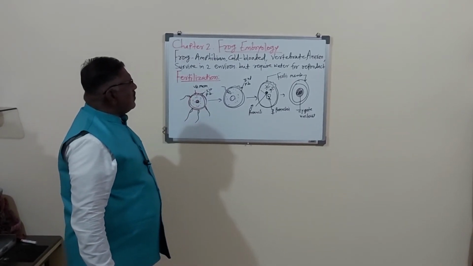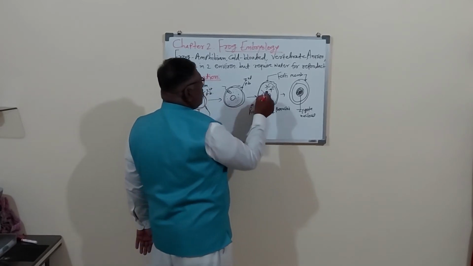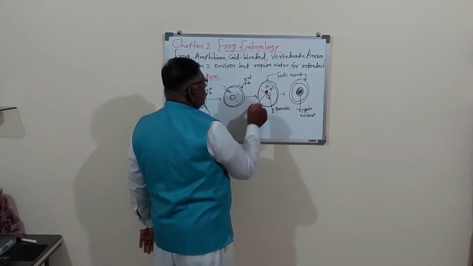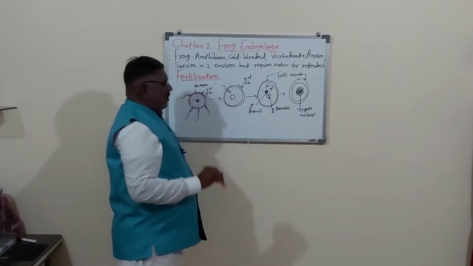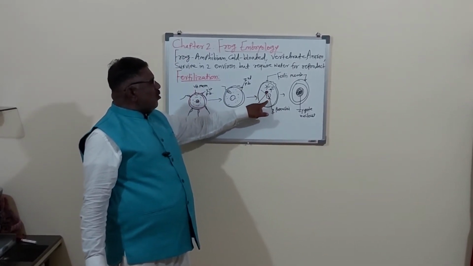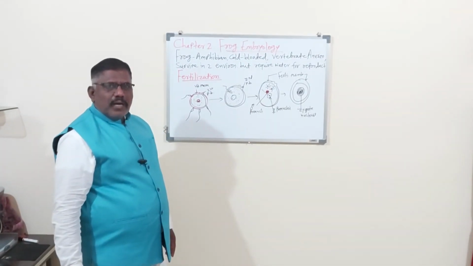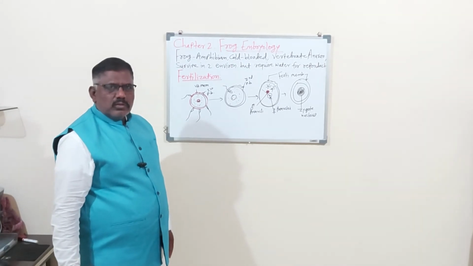After the entry of the sperm, this is the male pronuclei, and the one present in the ova is called the female pronuclei.